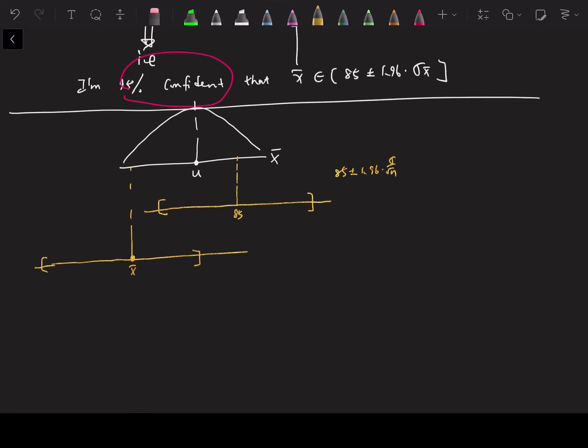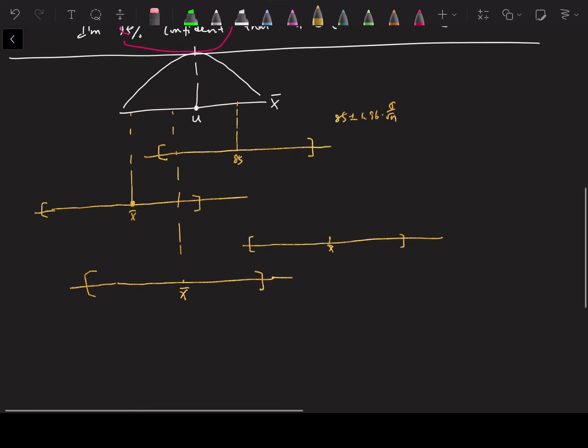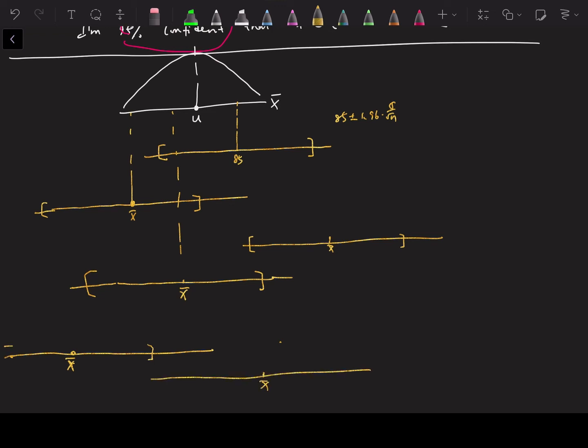And maybe you take a different sample, you have a sample mean somewhere here. Based on this sample mean, you can construct a 95% confidence interval. And maybe in this sample, you have this large sample mean. Sample mean is over here, and based on this, you can construct a 95% confidence interval. A different sample might have a different sample mean value, right? So then you have this 95% confidence interval.